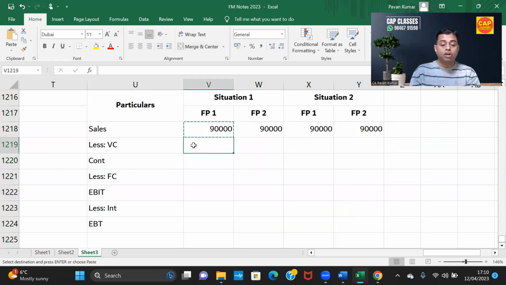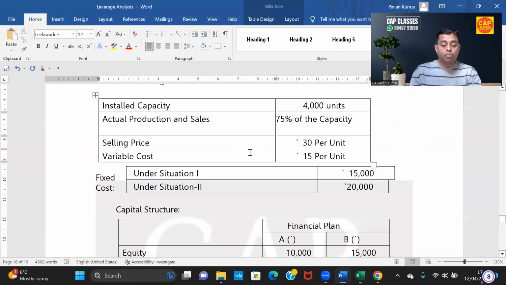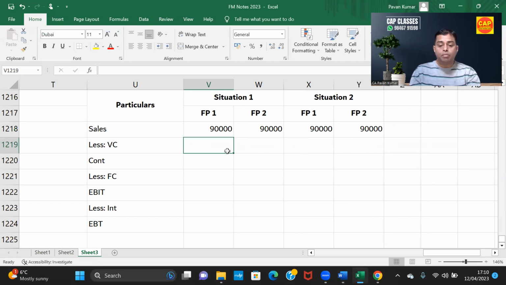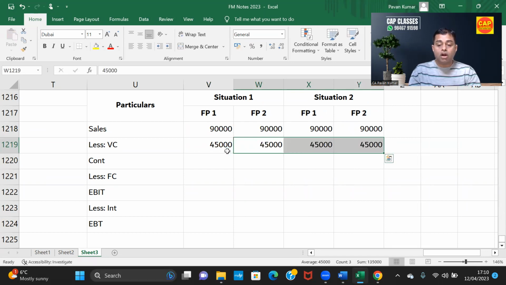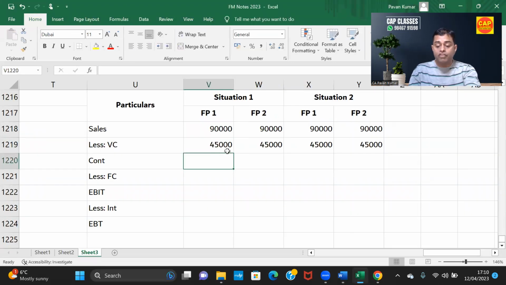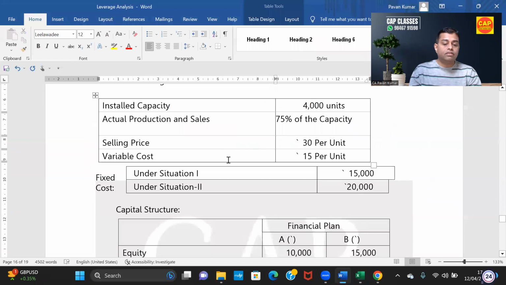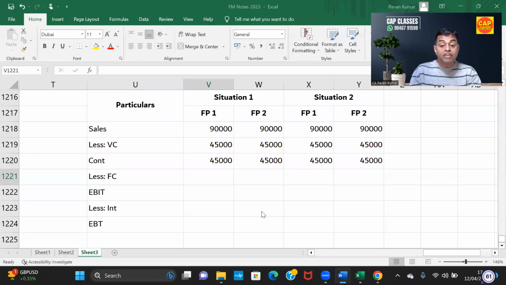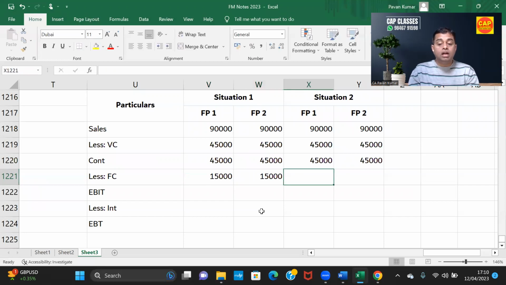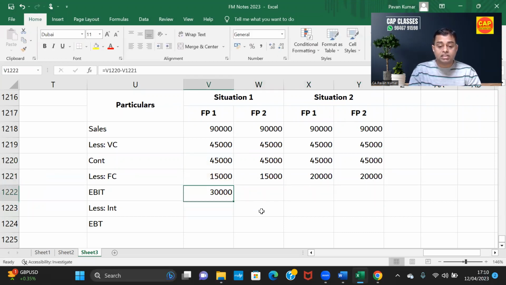Then variable cost. Variable cost 15 rupees. So in all the cases, variable cost is 15 rupees, which is half of the above, 45,000 in all the situations. Then contribution, obviously, it is this minus this. So 45,000 in all the situations. Fixed cost. Under situation 1, it is 15,000. Under situation 2, it is 20,000. So EBIT is obviously this minus this.